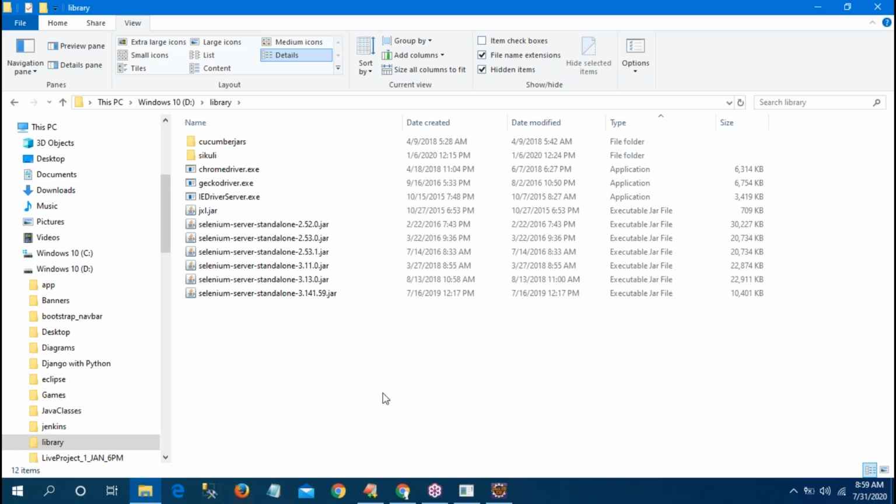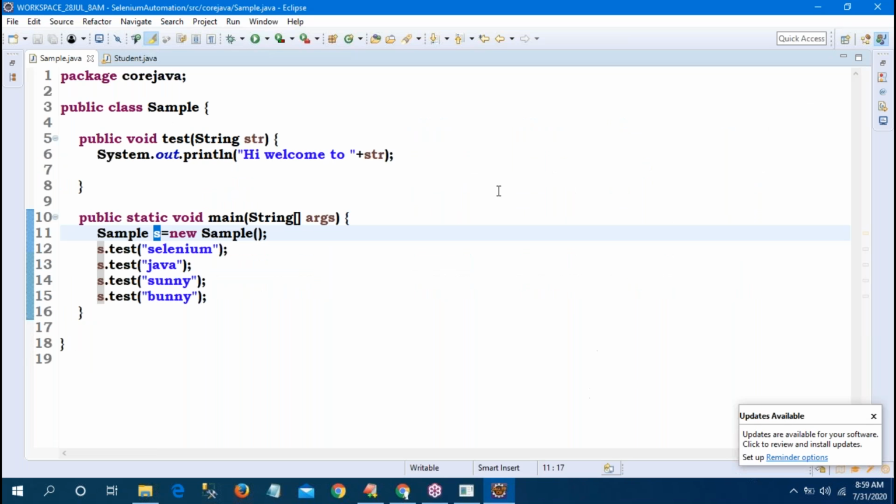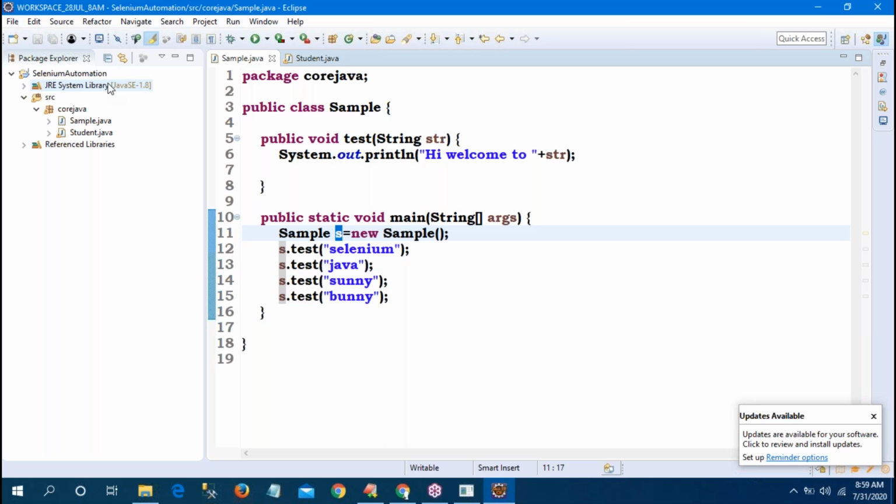Okay, sir. Sir, the first time I created the external configuration it executed, but now it's showing an error, sir. JVM cannot be created. JVM not created means there is something wrong in that argument only. Gayatri, maybe in your machine, one second, Shalini. Maybe in your machine, you can check that JRE Java SE 1.9 is there.